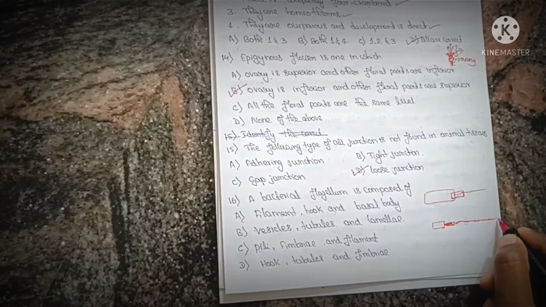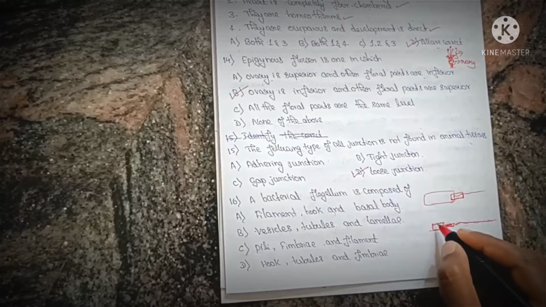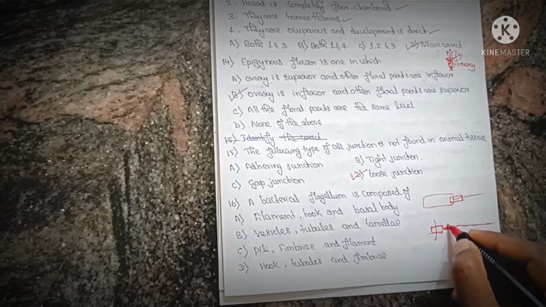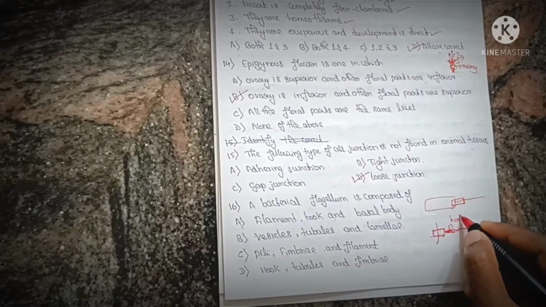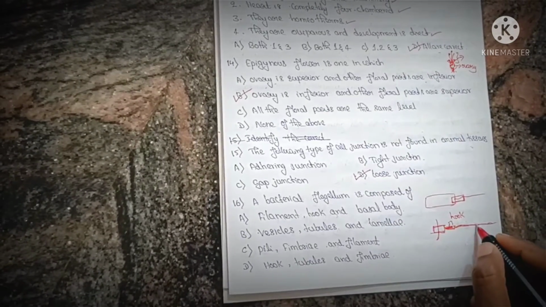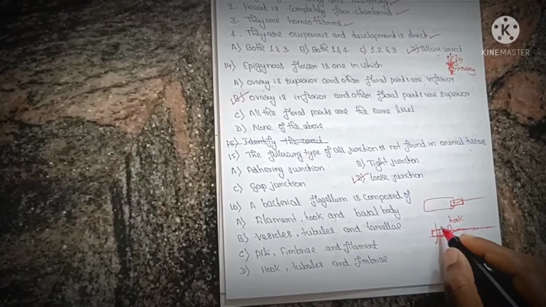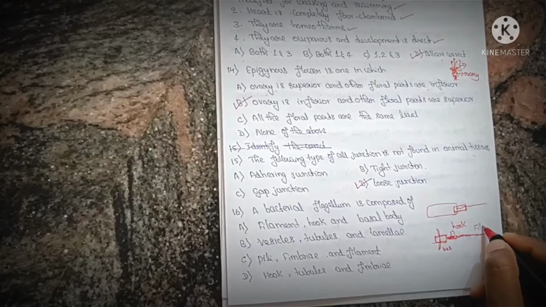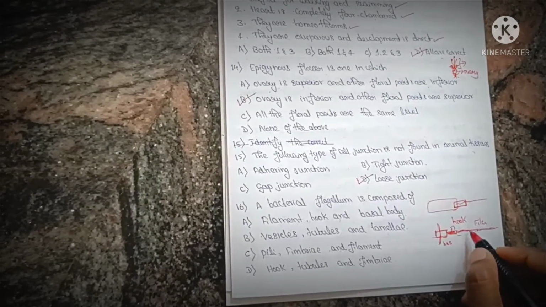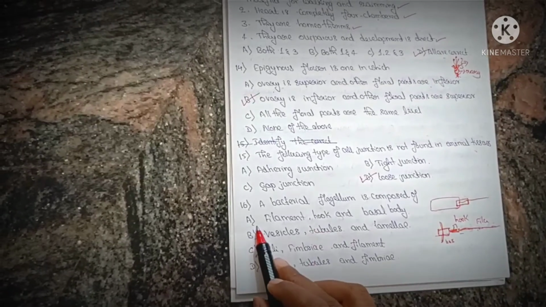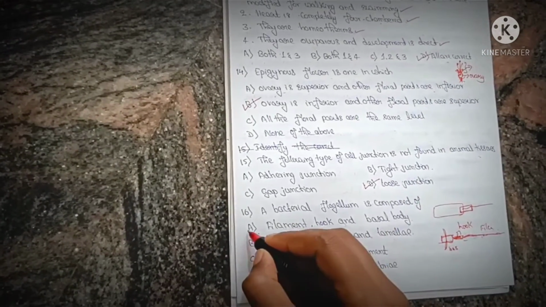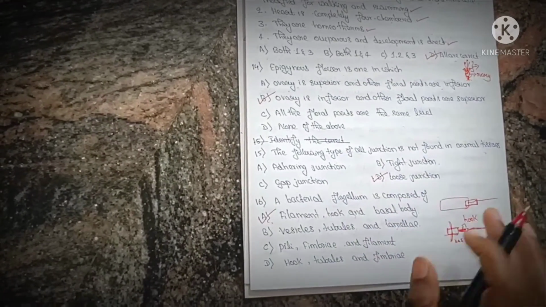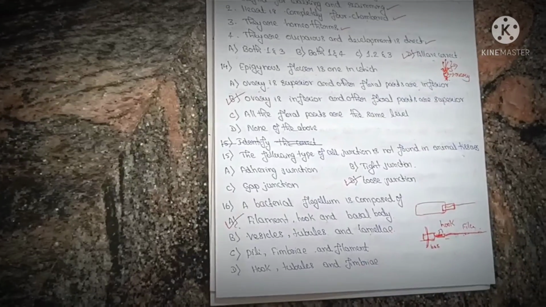The filament is very long. The basal body is attached to the cell wall, and here is the hook. To the hook the filament is attached. So the three parts are basal body, hook, and filament, which you can find in option A. Vesicles, tubules, or lamina are found in other parts of the bacterium.